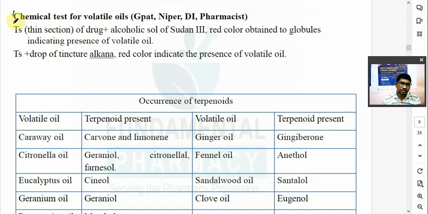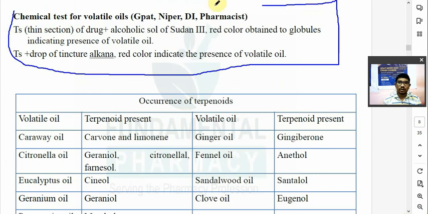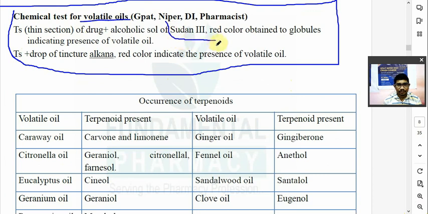Now chemical tests for volatile oil. Question इसके ऊपर आ चुका है GPAT में. There are two tests for detection of volatile oil. So first test, आपको जो भी टेस्ट है उसमें याद रखना है. TS of drug, then alcoholic solution of Sudan III, that is a dye.